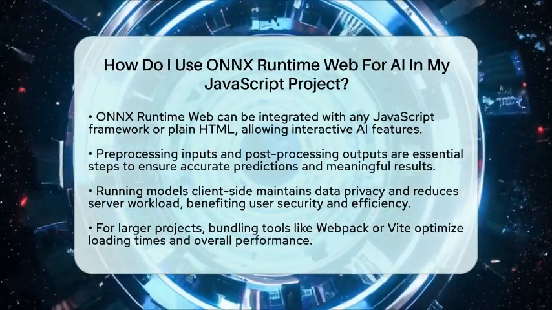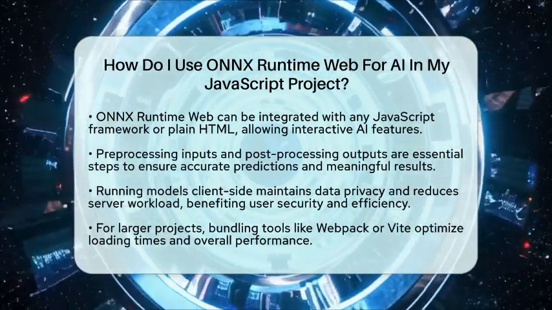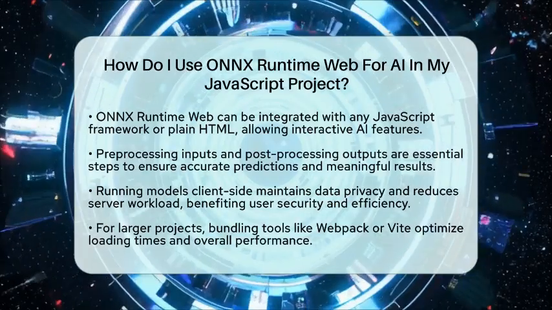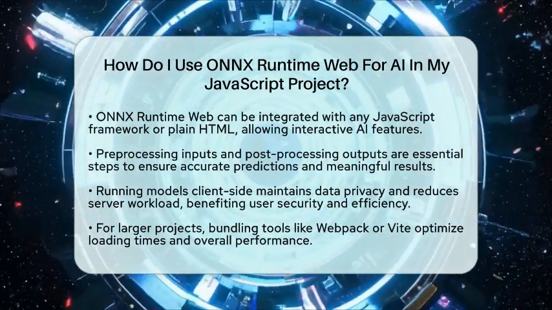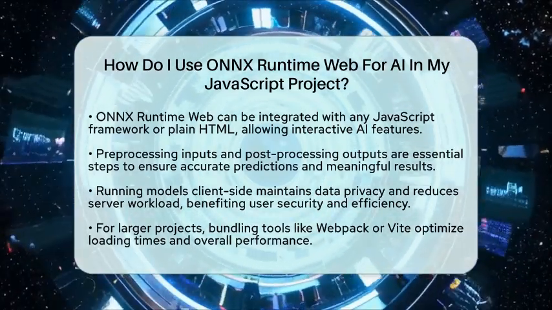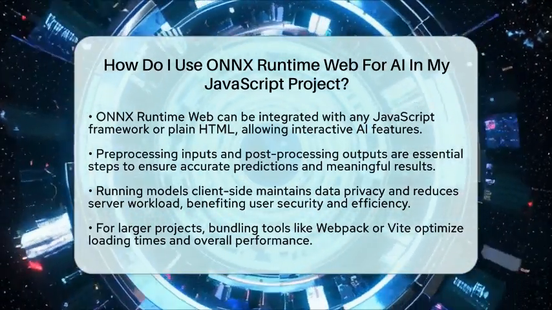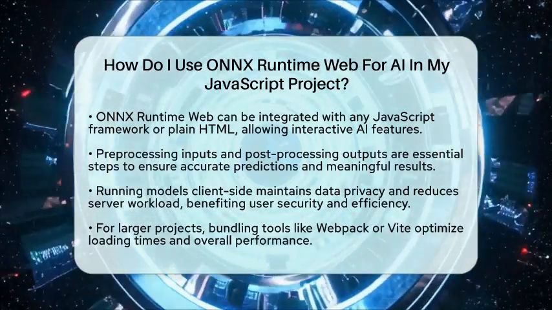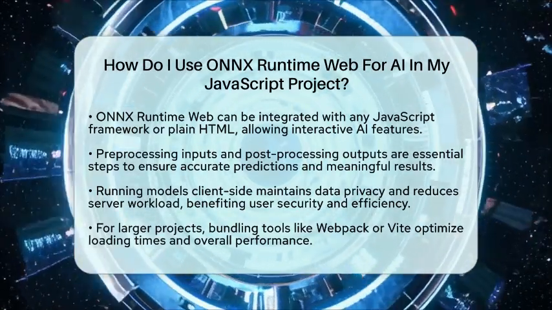To sum up, include the ONNX Runtime Web library in your project, load your AI model, prepare your input data as tensors, run inference asynchronously, and then handle the output. This process allows you to add AI features directly into your web pages, making your applications smarter and more engaging. It's a simple yet powerful way to bring AI into your JavaScript projects, all within the browser.